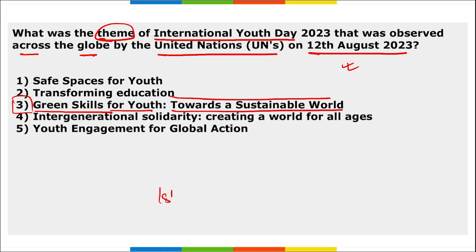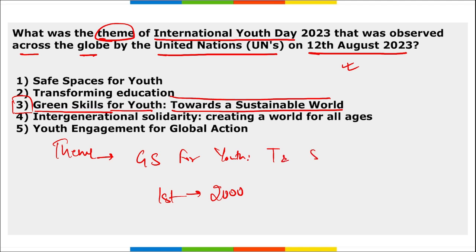Correct? The first ever day was observed in 2000, and there is a theme that you need to remember here. It is Green Skills for Youth Towards a Sustainable World. I repeat, Green Skills for Youth Towards a Sustainable World. This is the theme for the International Youth Day observed on 12th of August.